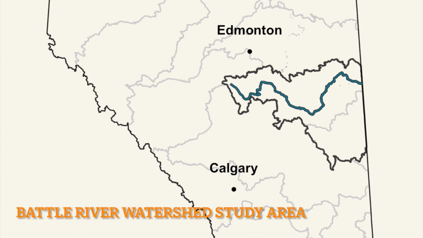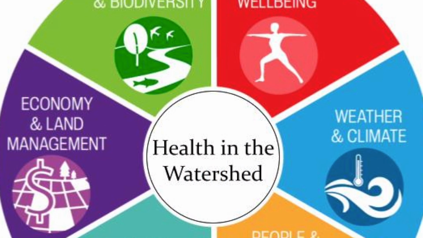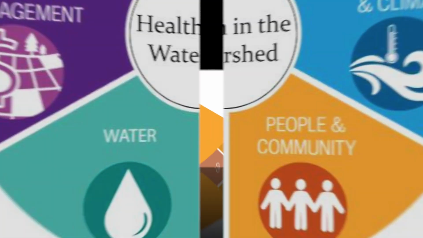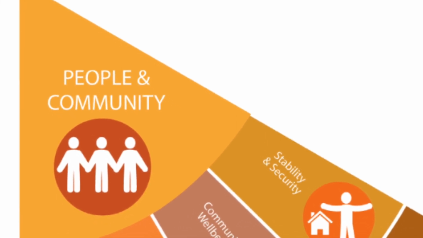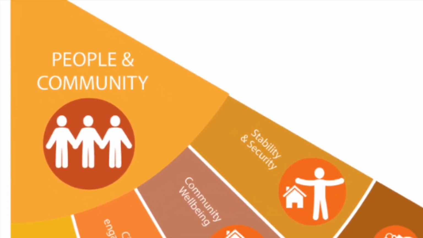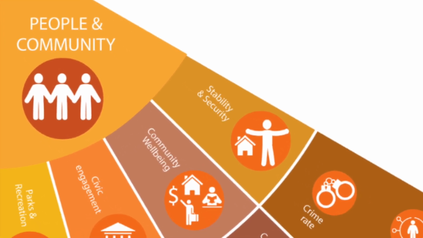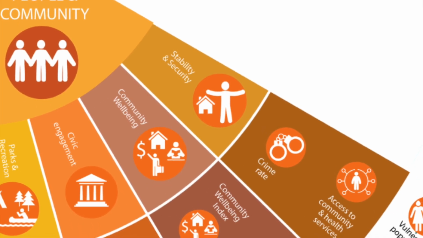Welcome to video 10A. This video will focus on the first measure in the people and community sector, stability and security. Researchers used two indicators for this measure, crime rate and access to community and health services. Stability and security takes into account vulnerable populations that may be at risk for inequalities or experience discrimination, as well as barriers of access to food, culture, mobility, and health services.